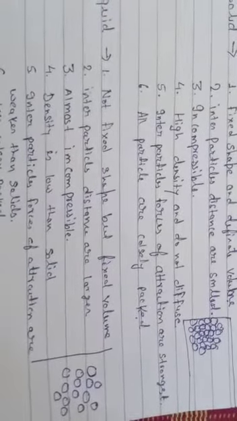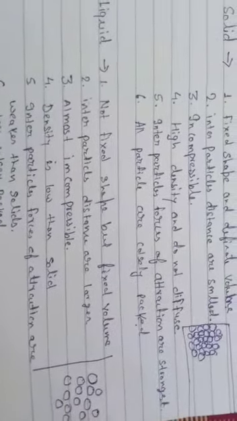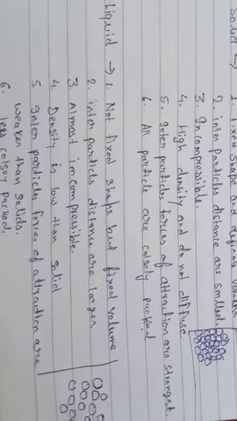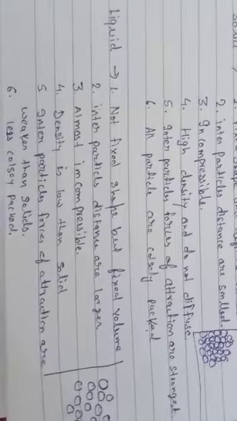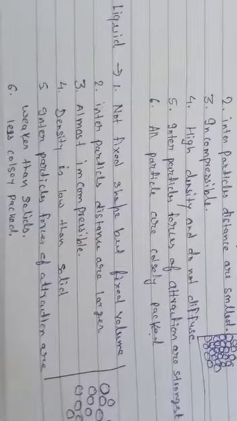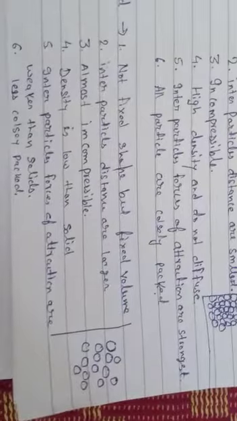Now coming to another state of matter, that is liquid. A liquid has no fixed shape but a fixed volume. Mind it, it does not have a fixed shape. If you pour water in a glass, it takes the shape of the glass, but if you pour water in a bowl, it takes the shape of the bowl. What does it mean? It means it has no fixed shape, but it has a fixed volume. Interparticle distances are larger as shown in the figure. There is a little bit of space between the particles.